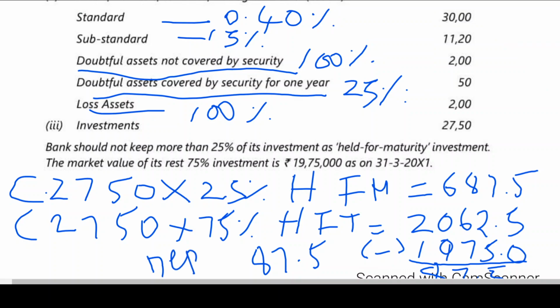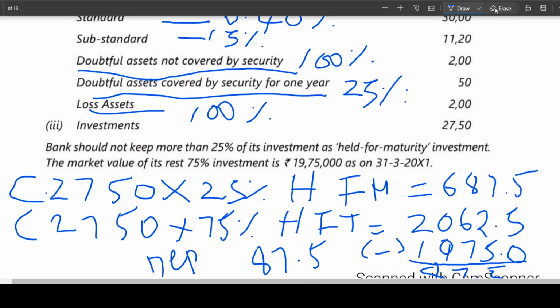Is this clear? So in depreciation on current investment, how much we should show? 87.5. All these things are there in the problem. Okay, my dear friends, I think you all are following this. Clear? Right.